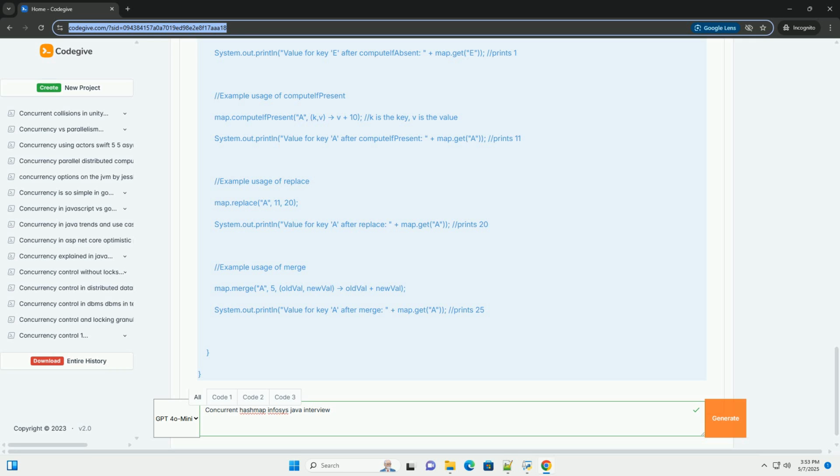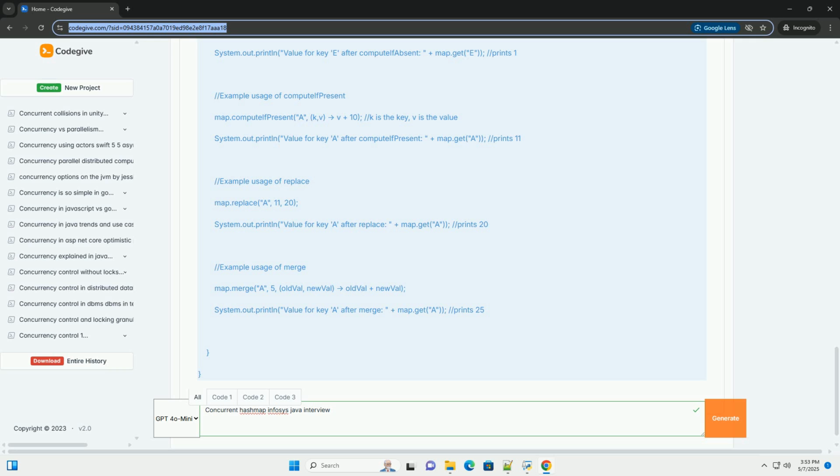Answer: When multiple keys hash to the same bucket, a collision, the elements are stored in a linked list or a balanced tree, a red-black tree in Java 8+. If the number of elements in a bucket exceeds a certain threshold, TREEIFY_THRESHOLD, the linked list is converted into a tree to maintain O(log n) lookup performance. 8. Explain the use of putIfAbsent, computeIfAbsent, computeIfPresent, replace and merge in ConcurrentHashMap.